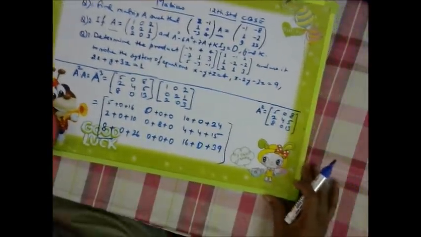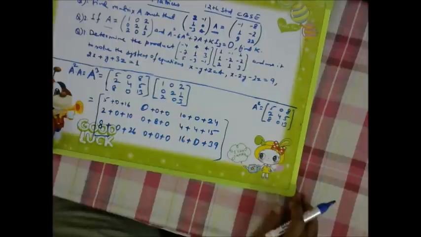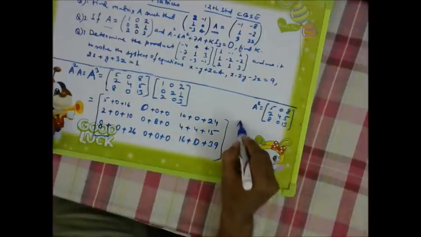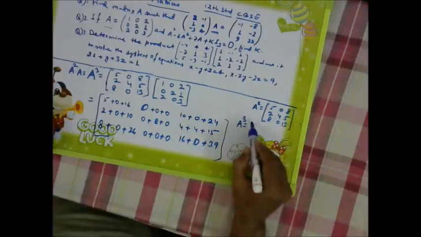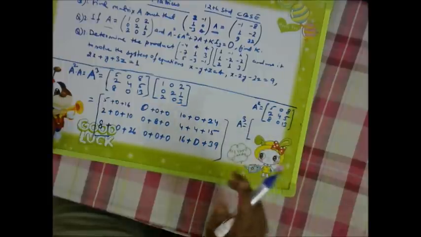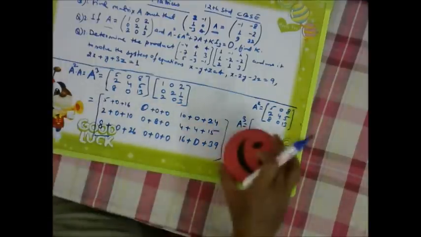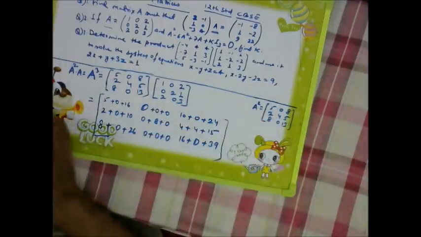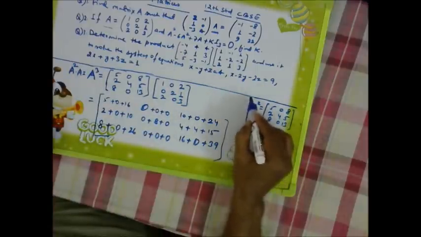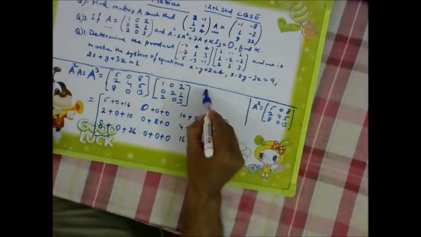So A cube matrix, what will it come? I will write it here.